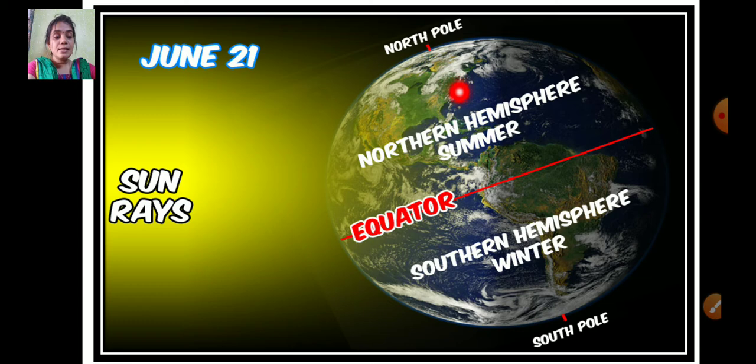And the places between the poles and the equator receive varying amounts of sunlight depending on which hemisphere is facing or tilted towards the sun. Hence these places have different seasons like summer and winter during parts of the year. Why do we have different seasons?